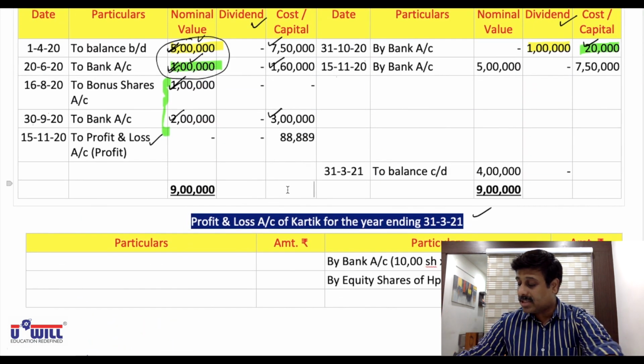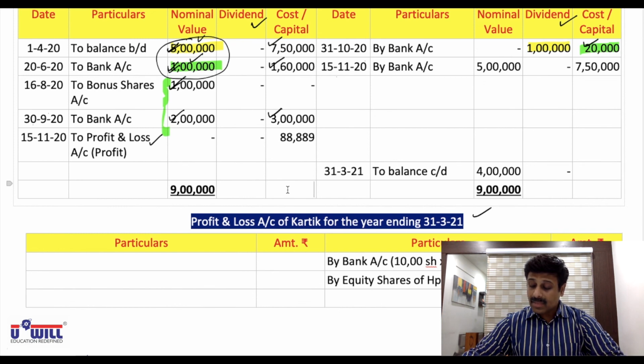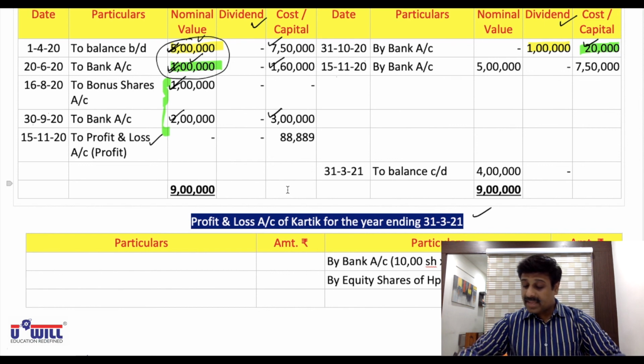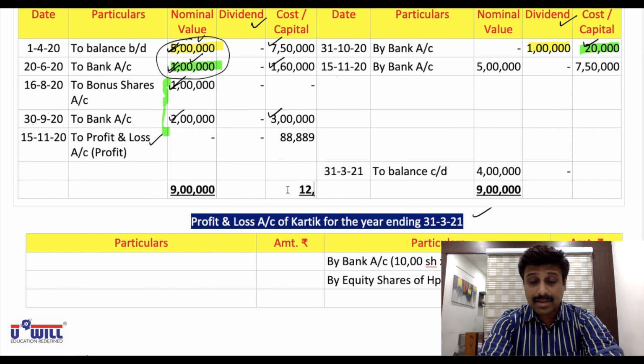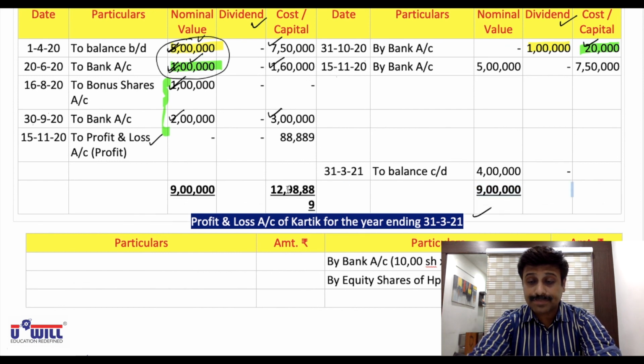So debit side first. 7,50,000 plus 1,60,000 plus 3 lakhs plus 88,889. That comes to 12,98,889 both the sides.